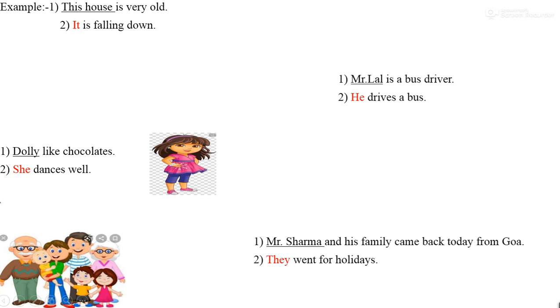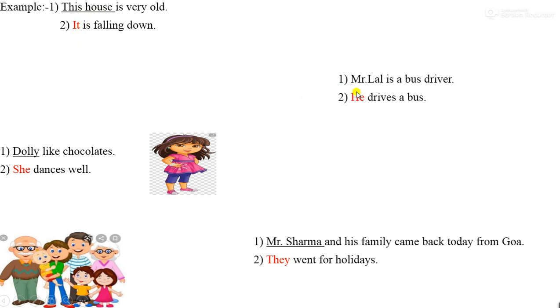Let's see some more examples. Number 1. This house is very old. It is falling. Here, underlined words are nouns and highlighted with red color are the pronouns. This house means it is a thing. So, in place of this house, we have written it.